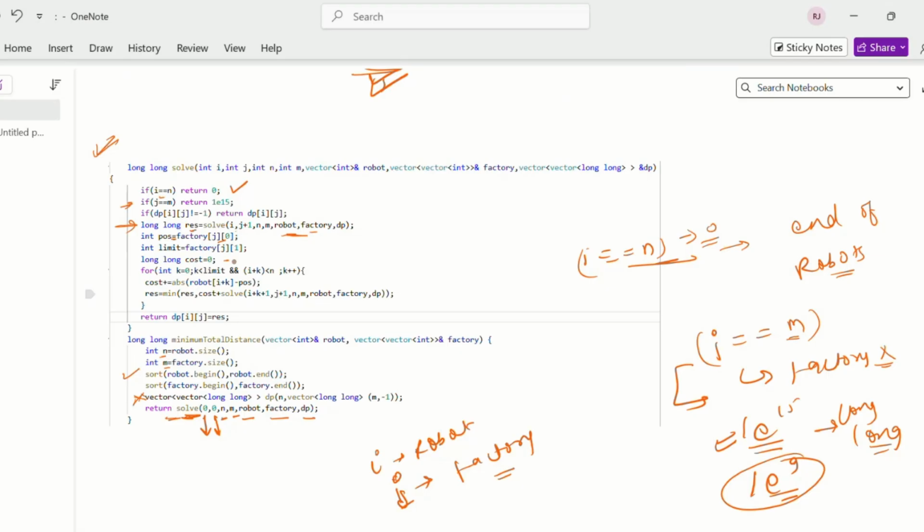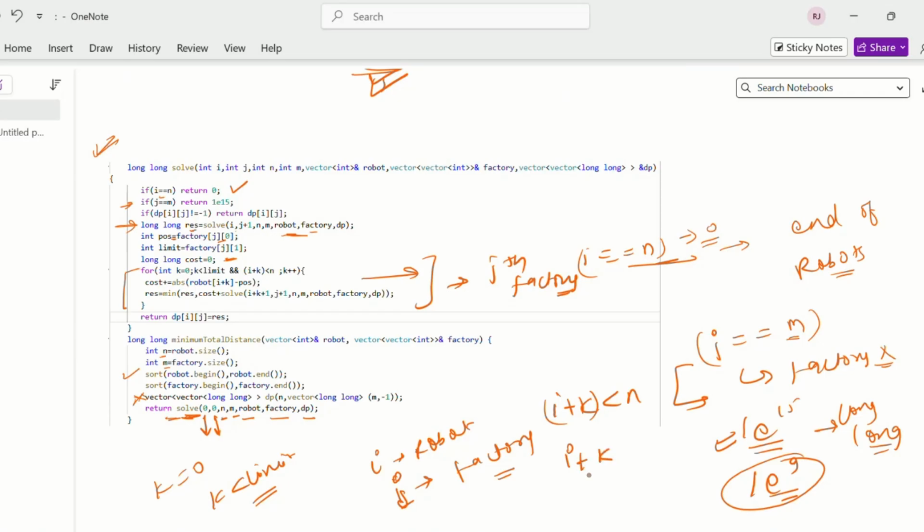Then this is the cost. We will try to find the cost using this loop. We have declared a for loop, starting from k equals 0 to k less than limit, because we are doing this for the jth factory. And i plus k should be less than n, because i is the ith robot and k is the limit.